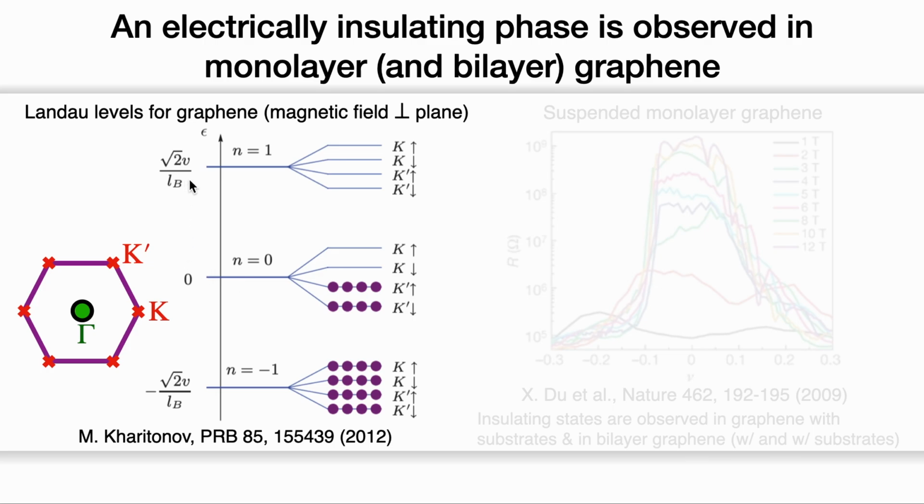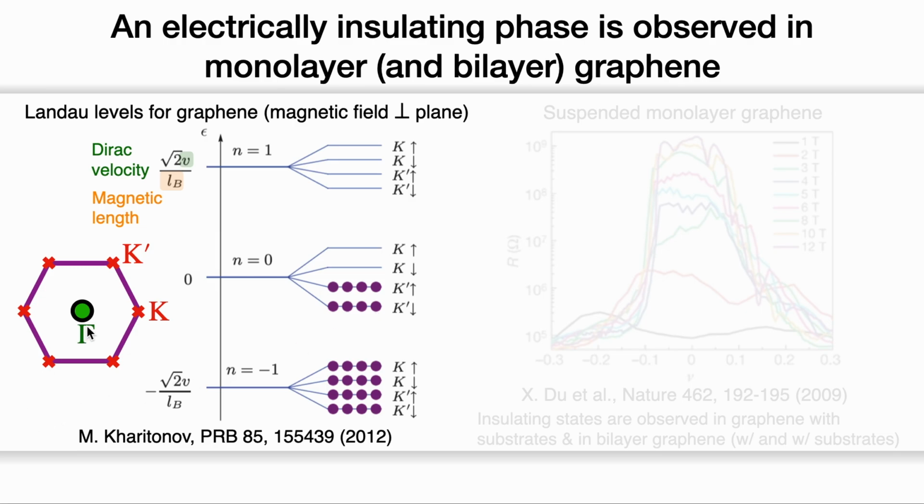The energy is controlled by the Dirac velocity and the magnetic length, which can be tuned by the magnetic field strength. In the charge-neutral graphene, we notice that there are four degenerate states: K spin up, K spin down, K prime spin up, and K prime spin down.